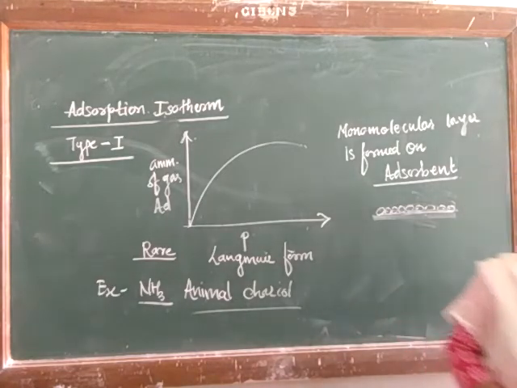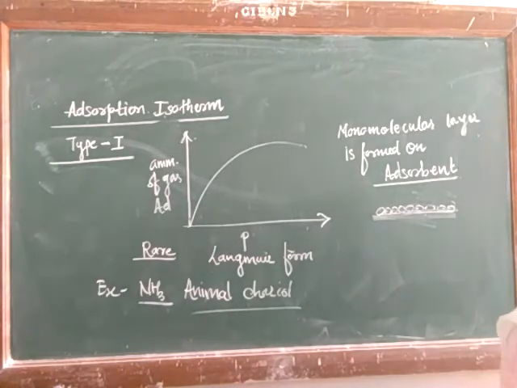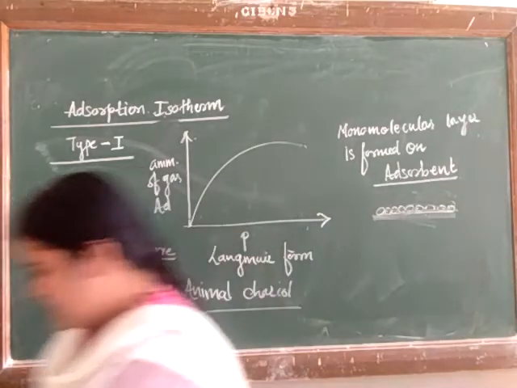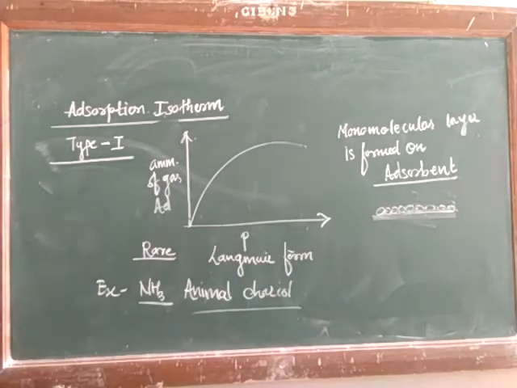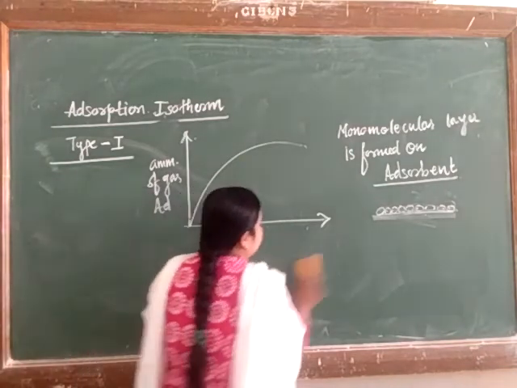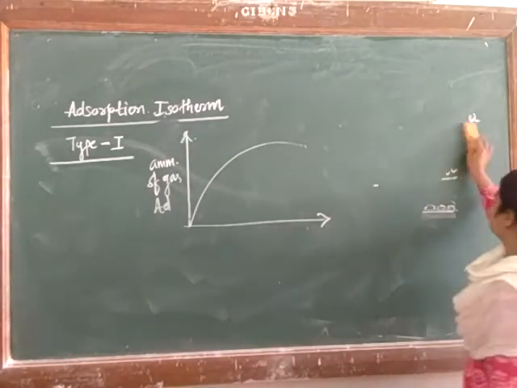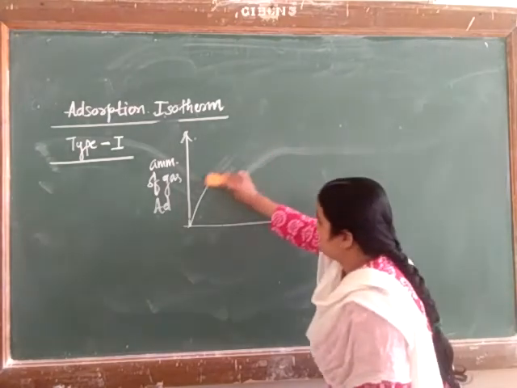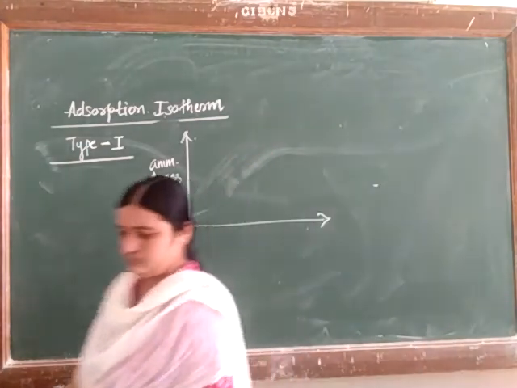Okay, now let's see the next type of adsorption graph. Here the amount of gas adsorbed versus pressure. Now let's see type 2.